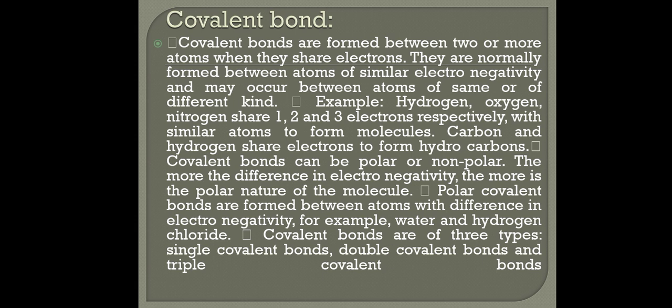The more the difference in electronegativity, the more is the polar nature of the molecule. Polar covalent bonds are formed between atoms with a difference in electronegativity. For example, water and hydrogen chloride. Covalent bonds are of three types: single covalent bonds, double covalent bonds, and triple covalent bonds.